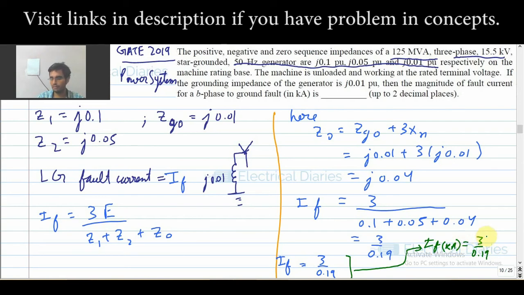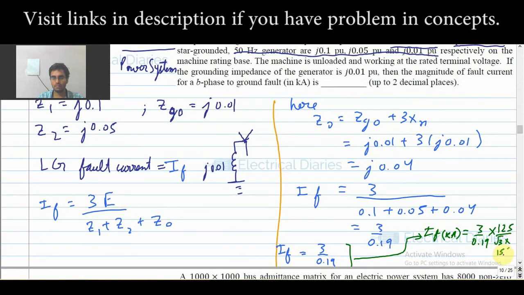Since it is 3 phase, the base will be 125 divided by root 3 into 15.5.